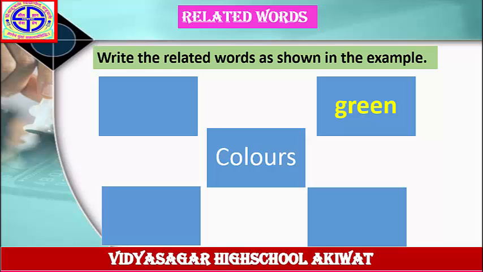First, draw this wave diagram in your notebook. Write down the word colors in the center of this wave diagram. Write down the first answer, green. After that, write down the remaining answers: yellow, pink, red, etc. Solve this example in your notebook.